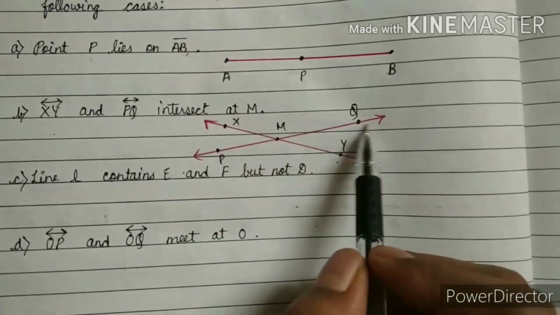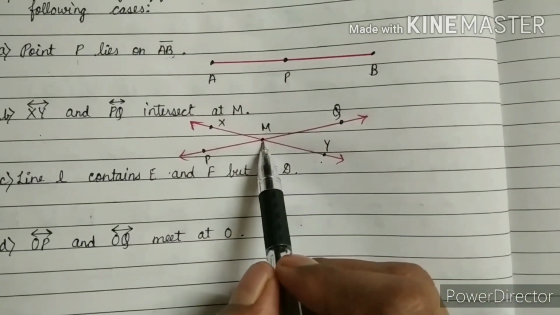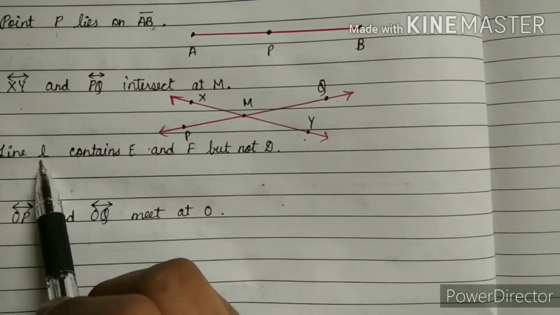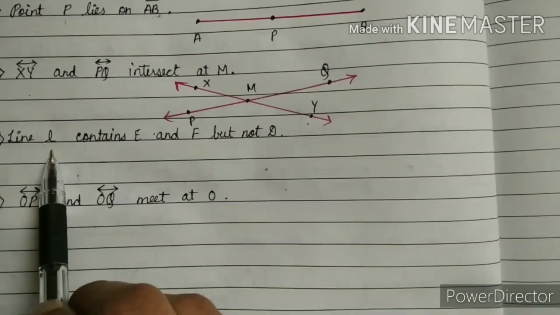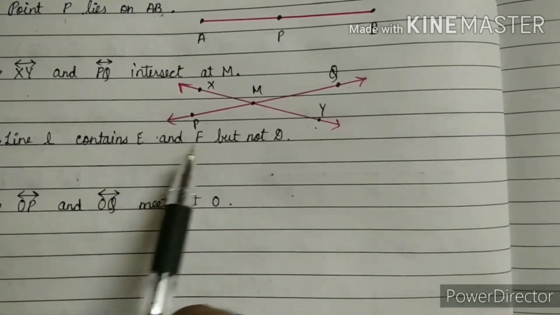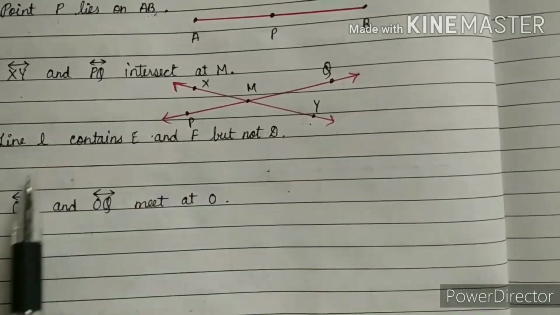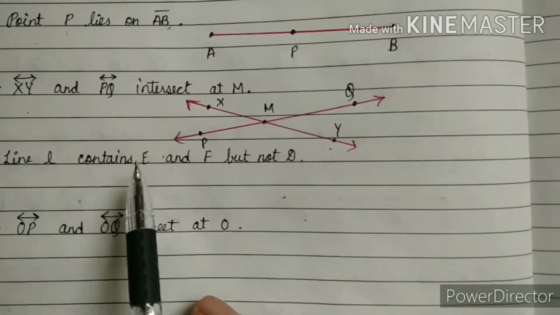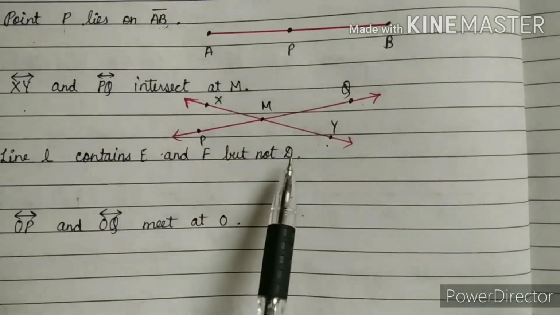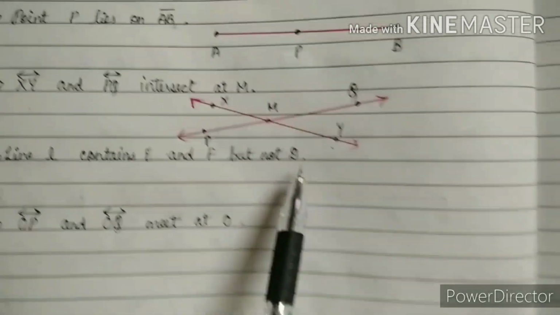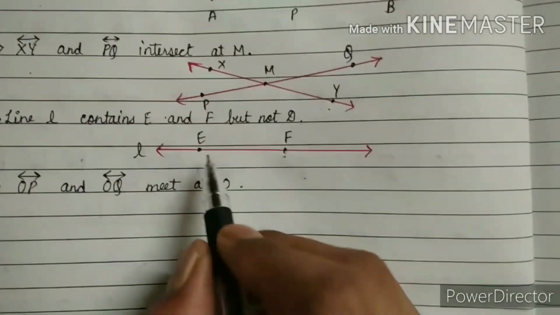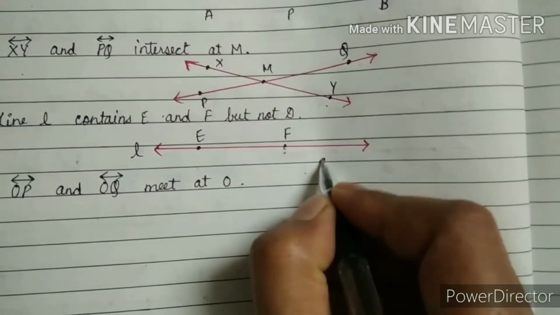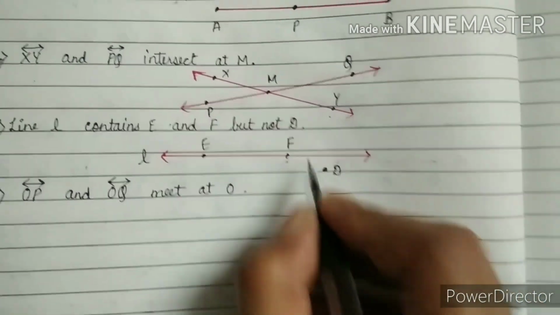Next, C is line L. Line L has arrows on both sides, and contains E and F but not D. So L is a line, E and F are on the line, but D is not on the line, that's why I am drawing point D here.